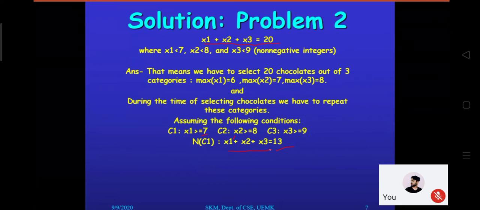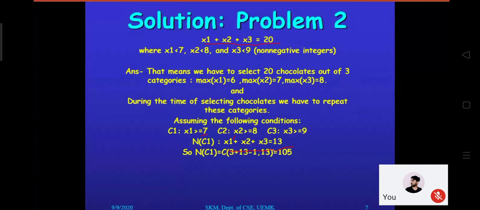Is it an equation on which I can apply a certain counting approach? Yes, it's a combination with repetition problem. That is, select 13 chocolates out of 3 categories, where the categories are x1 dash, x2 and x3. The speciality right now is that the given problem had conditions, and right now these expressions have no conditions. That's the difference. So can we calculate NC1? Yes, n plus r minus 1 C r. Following that, we get the value of NC1 as 105.